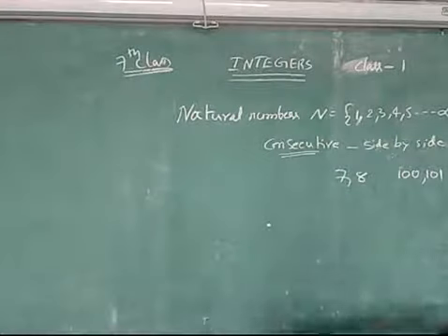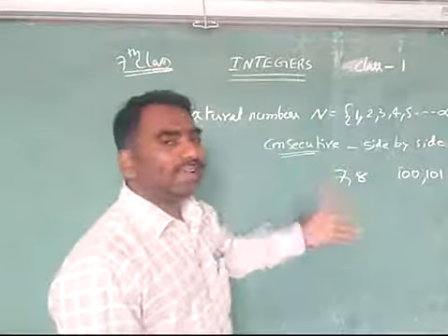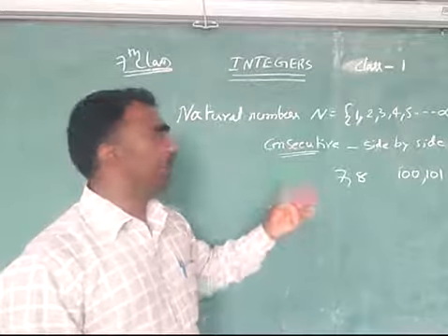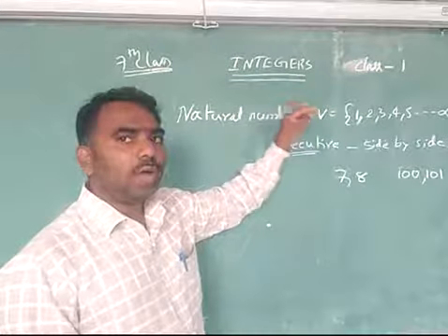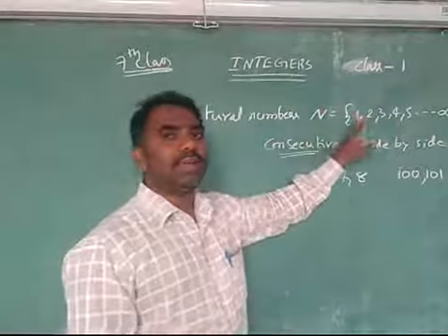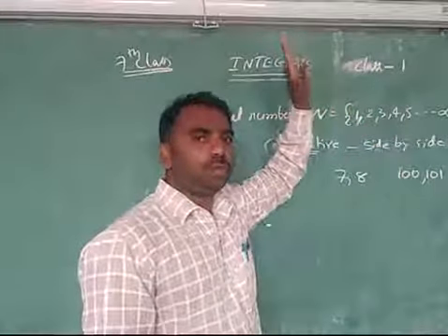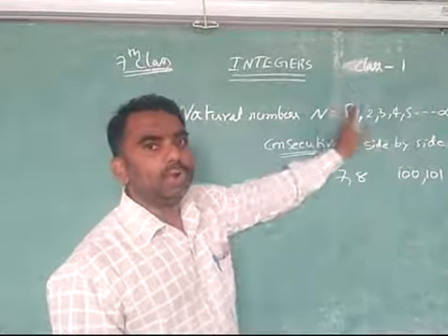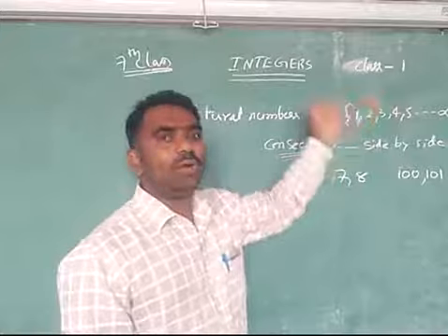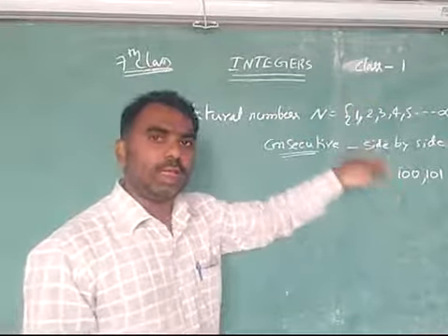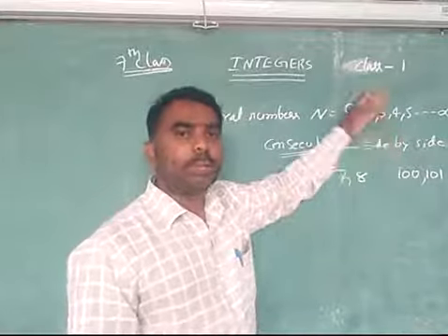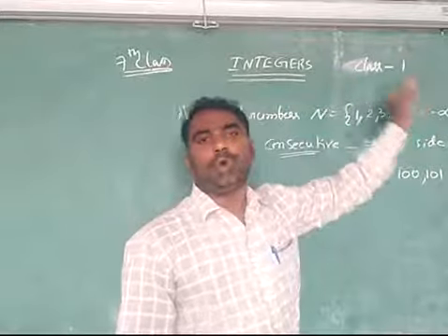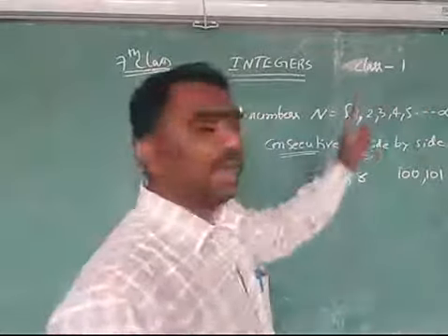By answering these questions, you have understood the natural numbers. Once again, natural numbers are denoted by N. The sequence of natural numbers starts from 1 and goes up to infinity, and the sequence continues by increasing by 1 each time: 1, 1 plus 1 is 2, 2 plus 1 is 3, 3 plus 1 is 4, 4 plus 1 is 5, 5 plus 1 is 6, 6 plus 1 is 7. It increases by 1 each time and ends up at infinity. This is about the natural numbers.